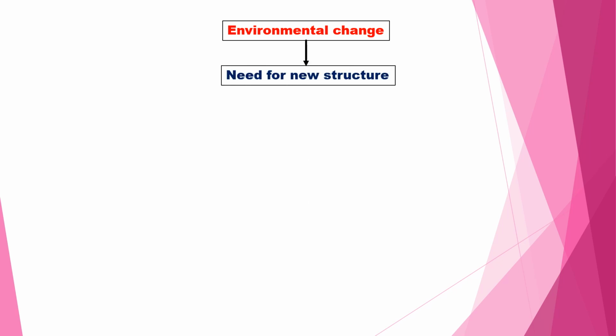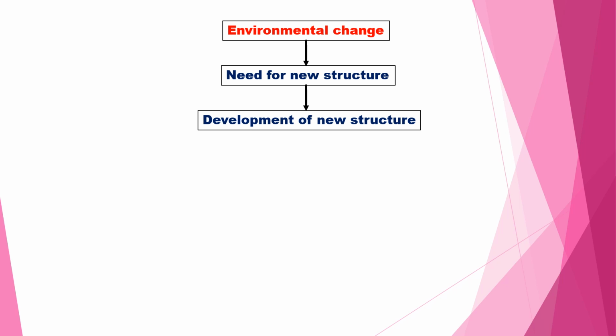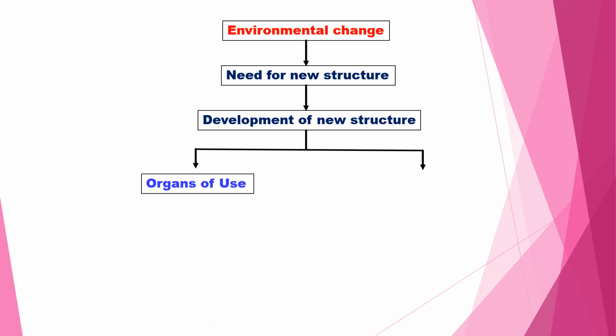Let's see the flowchart of Lamarckism. Environmental change. Due to environmental change, the organism develops new organs. A particular character will develop, creating the need for a new structure. Due to the new structure, it develops continuously. Due to this development, two things will happen. One is organs of use. Next one, organs of disuse.